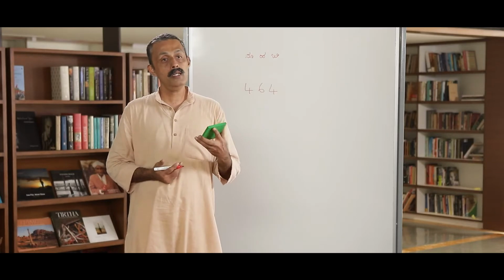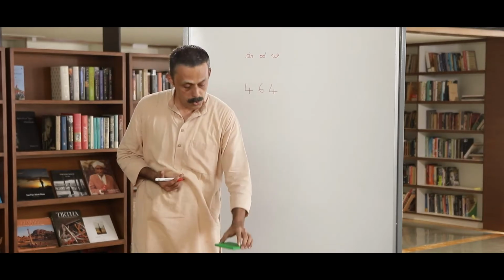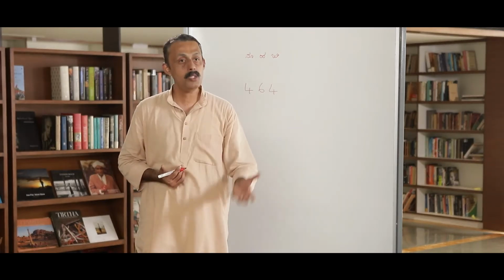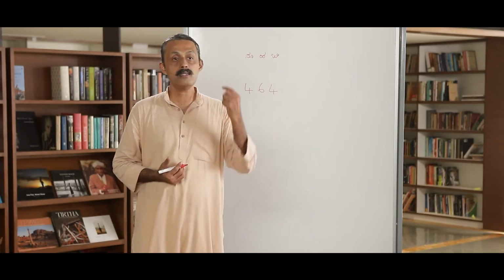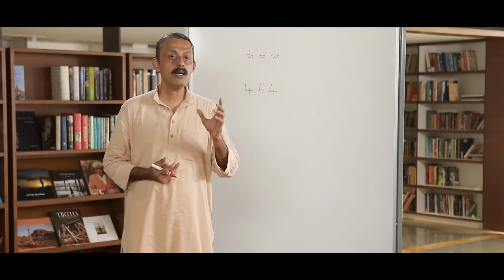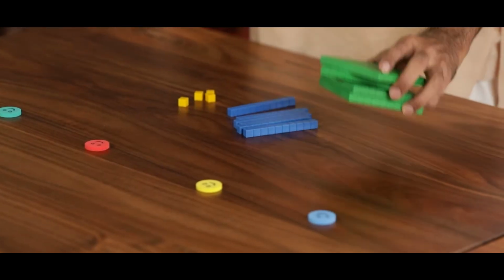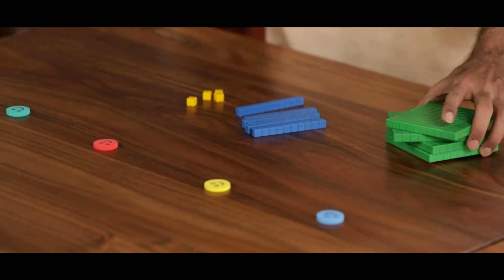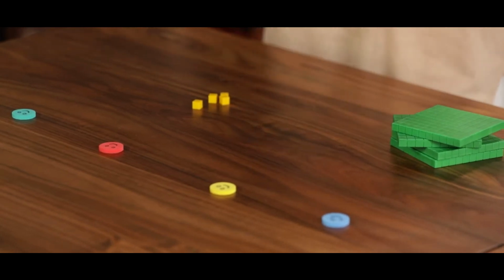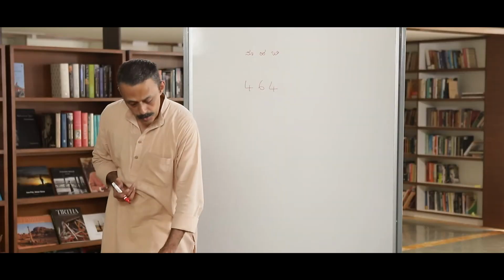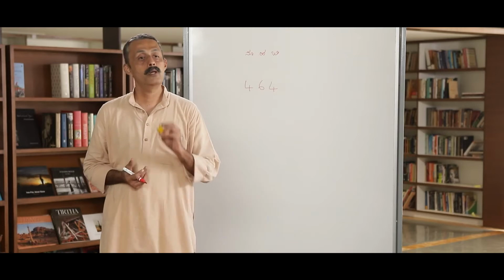Therefore, only if I take out the jackfruit, the burden on my head would reduce. So, if I distribute the 4 jackfruit first, I will be left with 6 mangoes and 4 lemons.